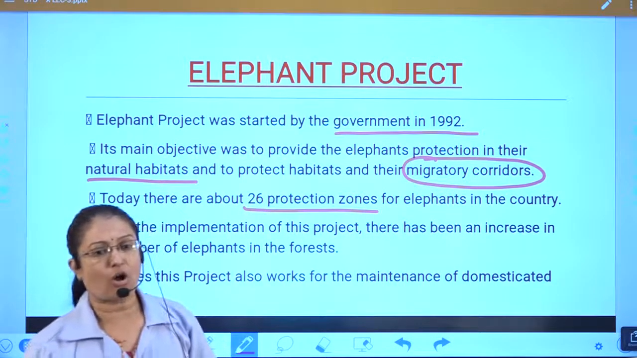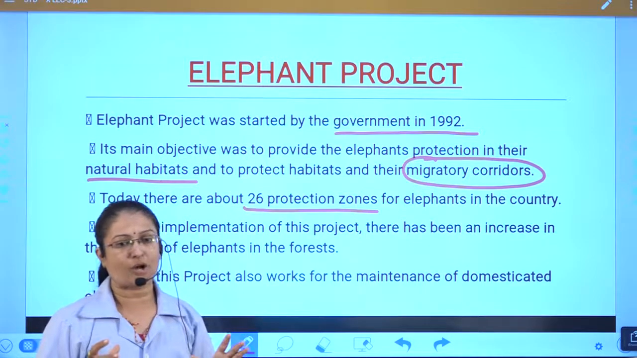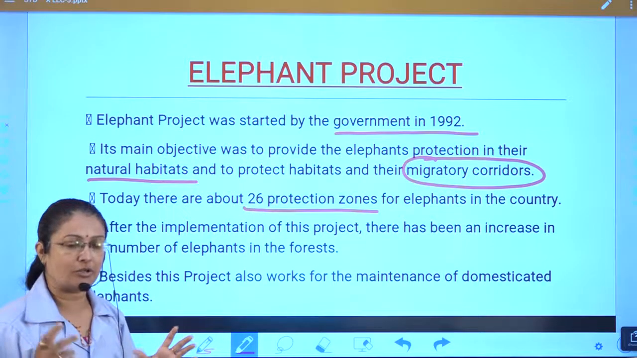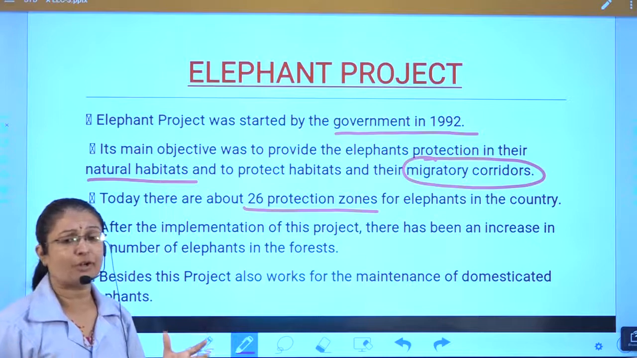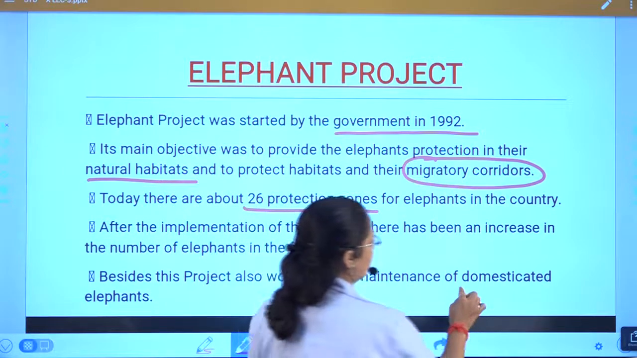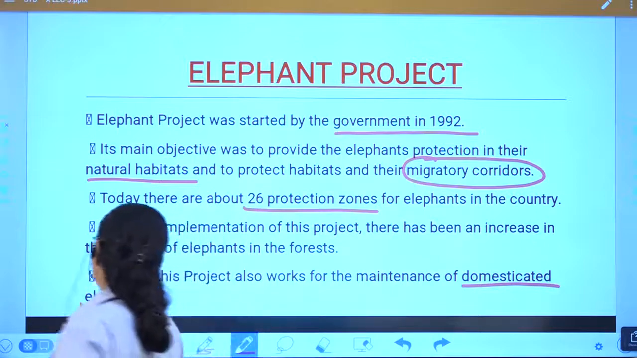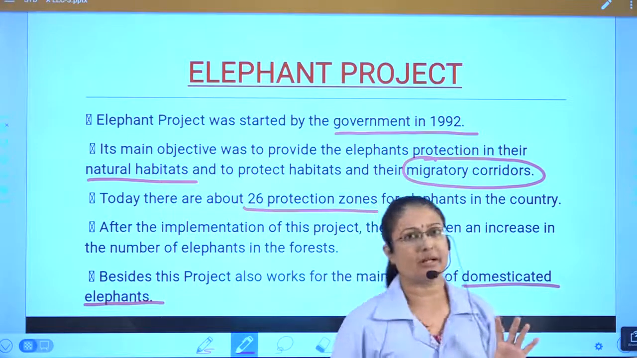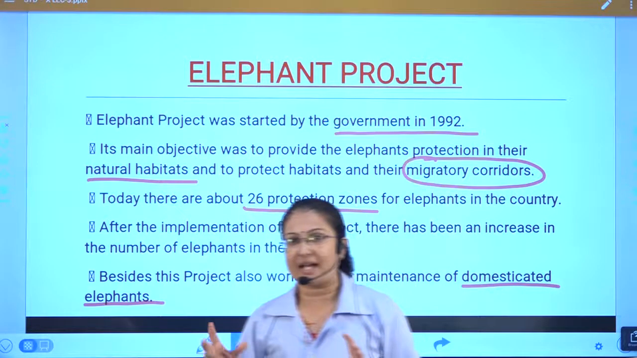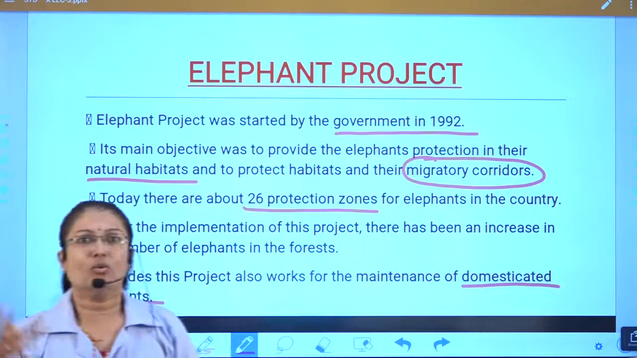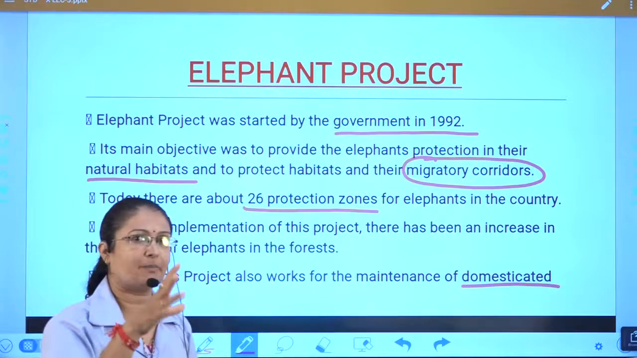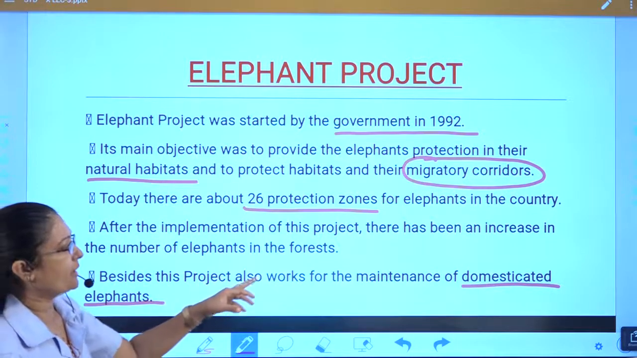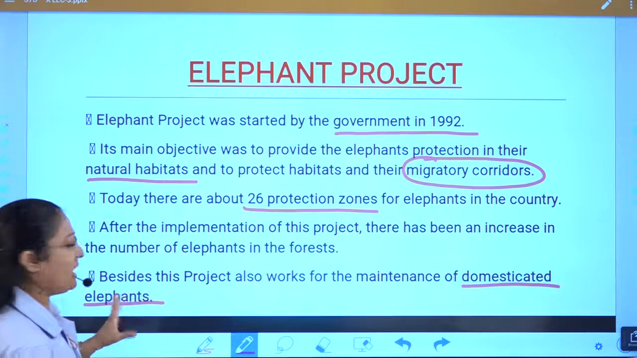And beside this, the project also works for the maintenance of the domesticated elephant. Now see, domesticated elephant means मतलब जो हाथियों को पाल के उनके पास से काम करवाया जाता है, डोमेस्टिकेट किया जाता है. काफ़ी एलिफेंट है जिनको डोमेस्टिकेट, उनको हम पालते हैं, उनके पास अलग अलग प्रकार का काम करवाया जाता है. सो beside this, the project also works for the maintenance of the domesticated elephant.